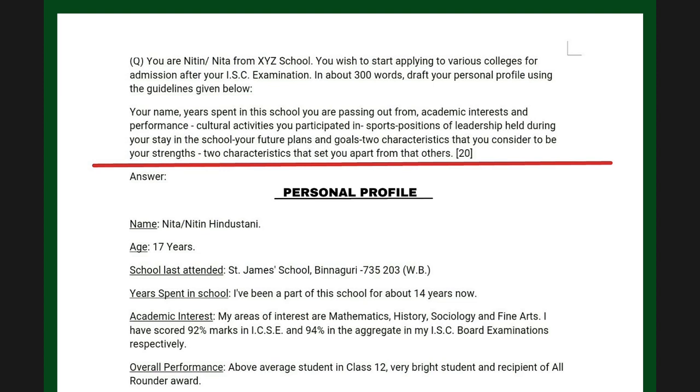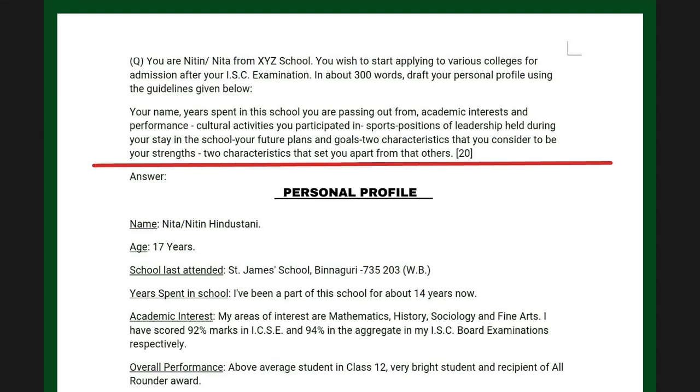That's what I was telling you, that a personal profile is generally asked from students who are interested in joining particular colleges or institutions. Those colleges and institutions may ask you to submit a personal profile. Sometimes they provide a specific pro forma, or a form with a specific set of questions based on these heads which you may have to fill up. And sometimes they may ask you to write it. It depends from institution to institution, college to college. They will sometimes ask you to write on white paper and submit. So it is up to them.